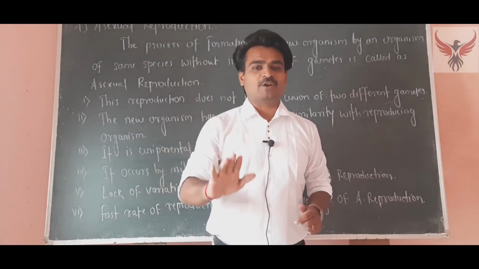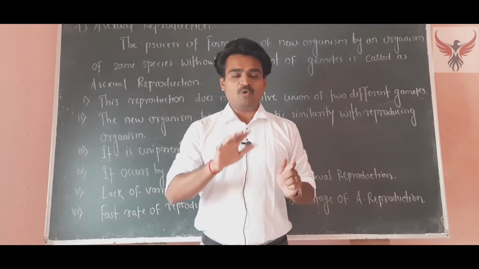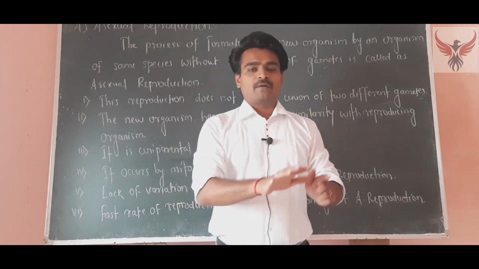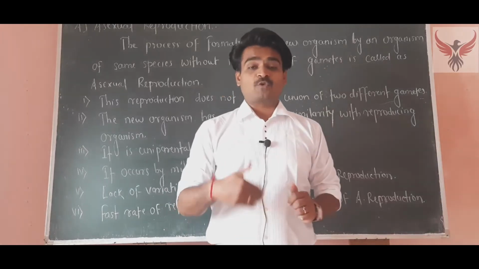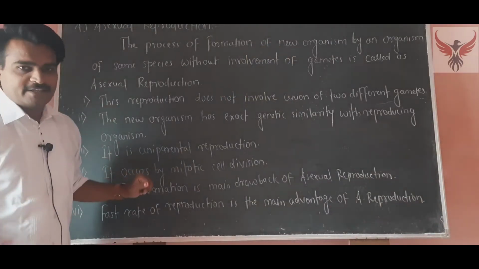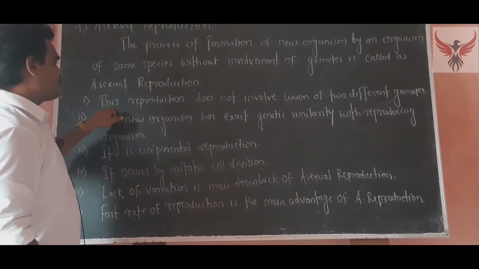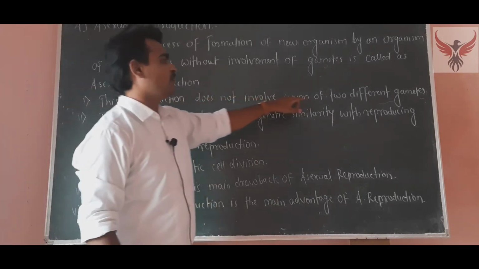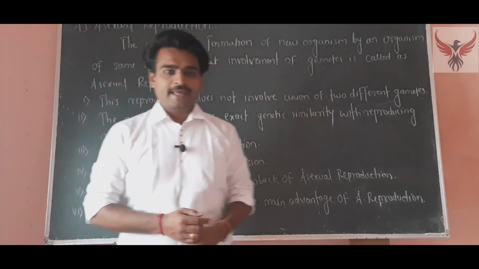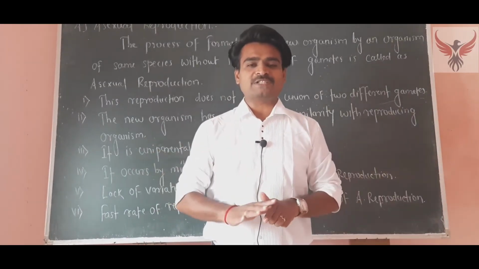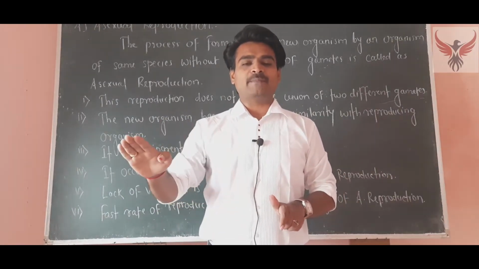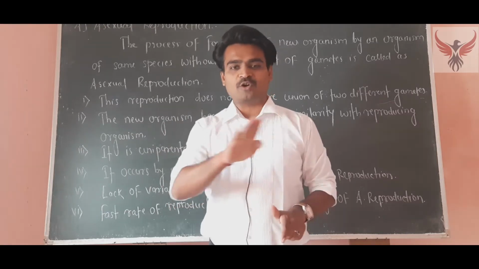That's why a new organism obtained from the previous organism without involvement of gametes is called asexual. The first point is that this reproduction does not involve the union of two different gametes. In asexual reproduction there is no formation of gametes, so there is no fusion of male and female gametes.